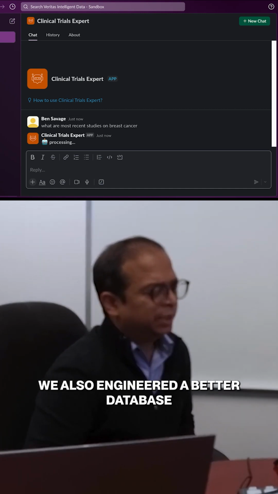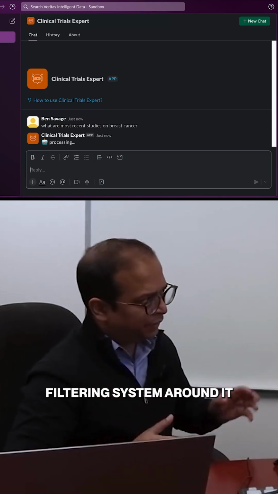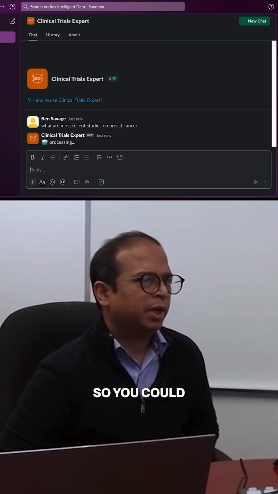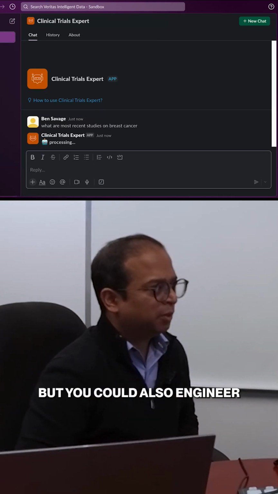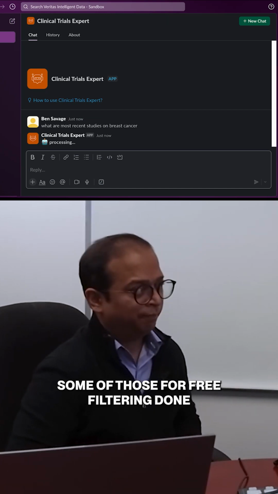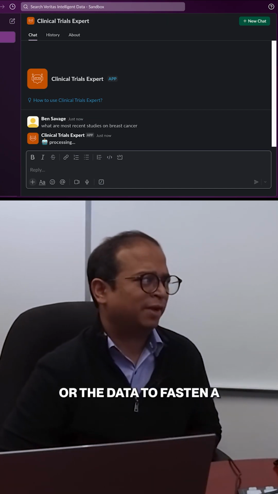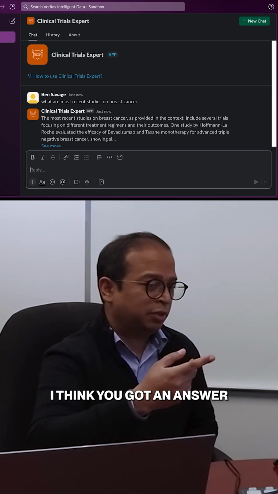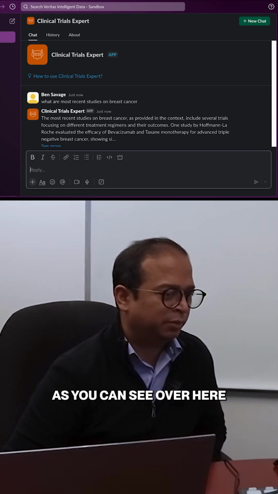So it's able to handle a lot of that. We also engineered a metadata-based filtering system around it. So, not just depending on the large language model, you could also engineer some of those pre-filtering steps to speed up a lot of these solutions. I think you got an answer, as you can see over here.